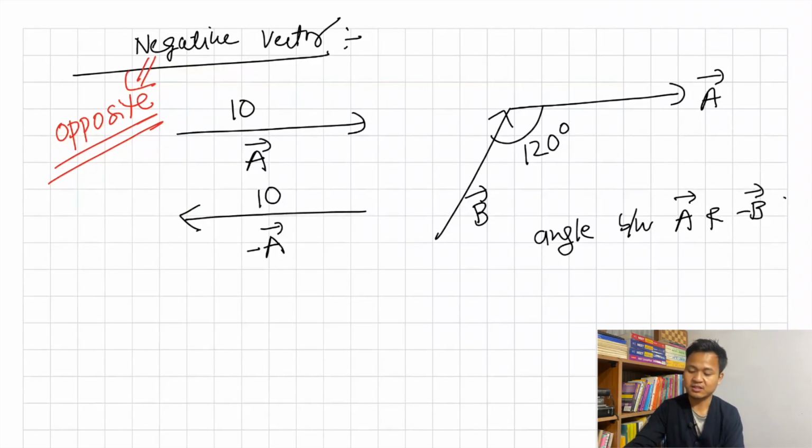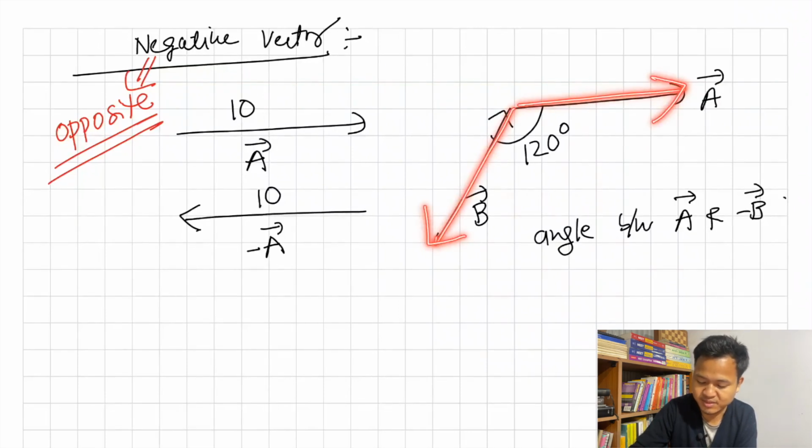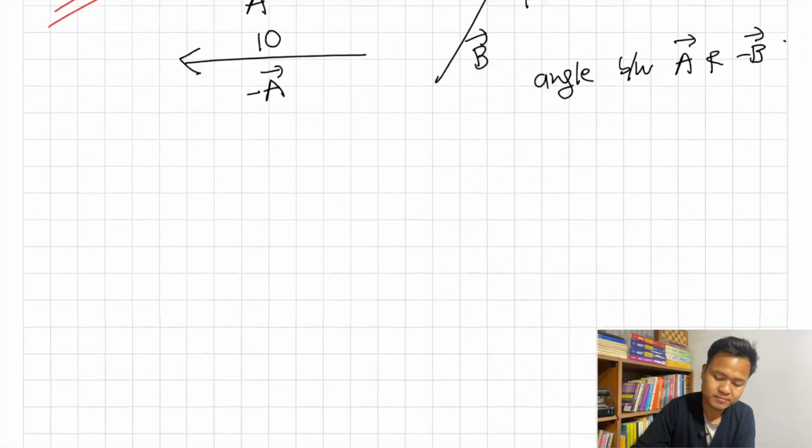If I ask you what is the angle between a and minus b, a stays the same, and now they ask you for minus b. So where is minus b? If this is a, then this will be minus b, in the opposite direction. So now you can see that the angle between these two is 120. Okay, so moving on.